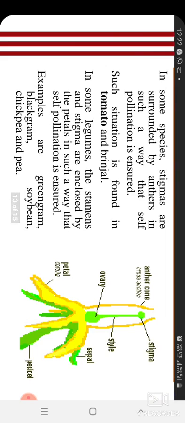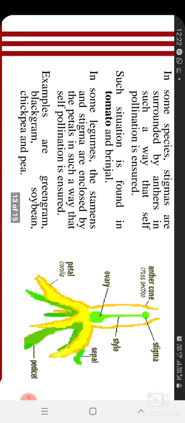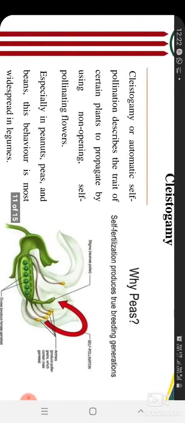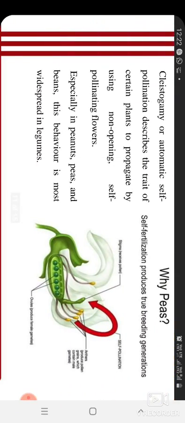An example is this tomato flower diagram. Examples are tomato and brinjal, and some leguminous crops are also like that. You can see here, the stigma and anther are surrounded like this.